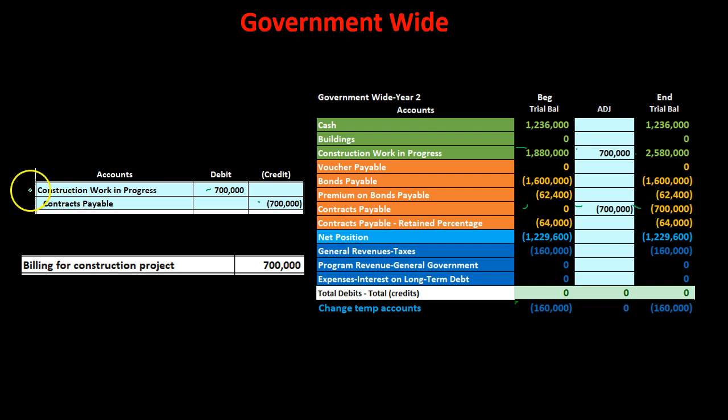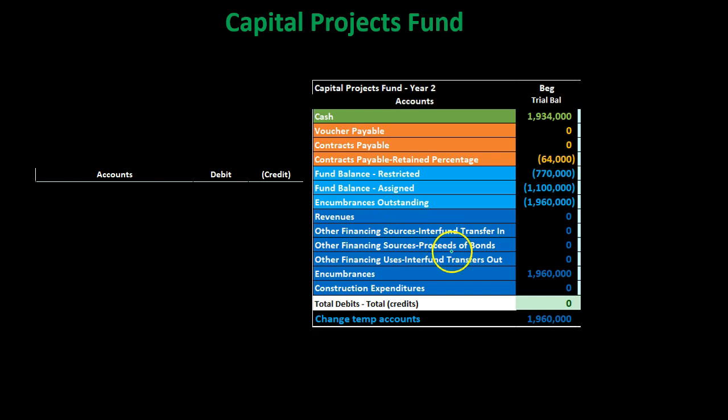However, we're not going to be debiting the construction work in process, but instead debiting some other account, most likely the expenditures type of account showing the flows. Before we do so, however, we're also going to have to reverse the encumbrances, because you'll recall that we put the whole construction contract on the books before anything was done, in essence estimating it in the format of encumbrances, a holding account, until we get the expenditures. Let's take a look at it. Here's the encumbrances. It's on the books. We basically estimated the whole cost of the building, put it on the books at the point in time we signed the contract, before we're allowed to put on the books the expenditures for work that's actually been done.